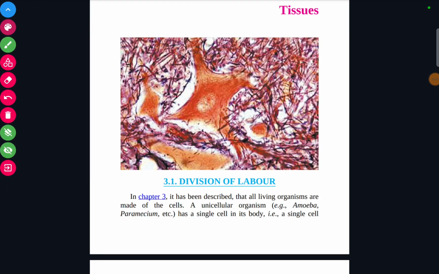Today I am going to start with another new topic, that is tissue, and I am following the S Chand Biology publication book. This chapter on tissue, I am following that book. Okay. Now before I start with